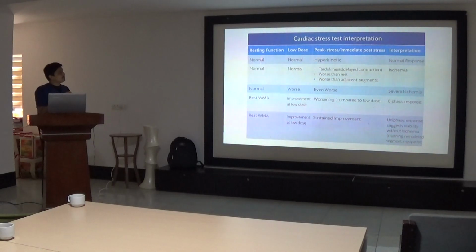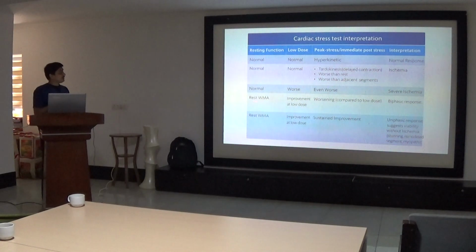So if the resting function is normal, we see whether at low dose it is normal, and at peak dose it is hyperkinetic. This is a normal response, the DSE is normal. Second, the resting function is normal, at low dose again it is normal, but at peak dose there is some regional wall motion abnormality which is noted. So this indicates that there is ischemia, that is the routine DSE that we perform. Same way, the resting is normal, at low dose we start observing the wall motion abnormality, and it increases at the peak dose, then it is severe ischemia.